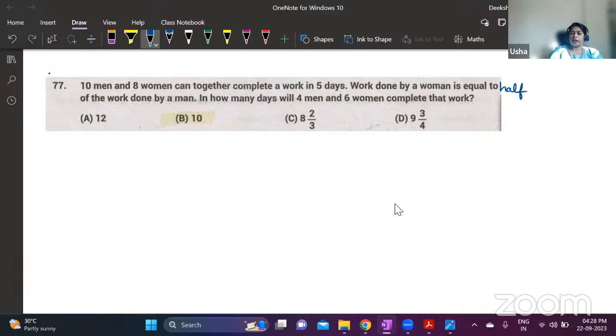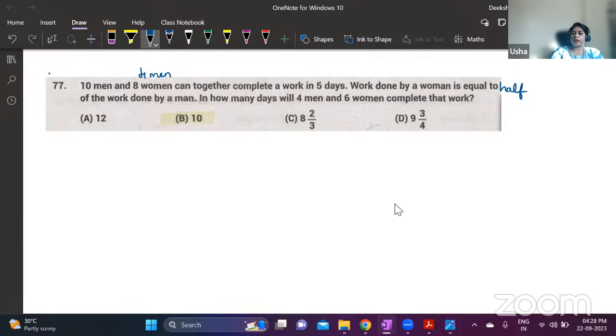10 men, 8 women are working, right? So one work done by women is equal to half of the work done by men. Means 8 women will be doing the work which can be done by 4 men. Is it clear? So every woman is doing only half of the work. So all these 8 women together, they're doing the work that can be done by 4 men. Everyone understood this? Yes or no?